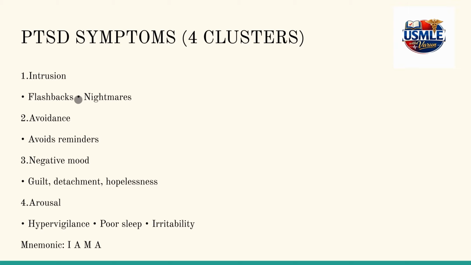PTSD symptoms. We can remember this using the mnemonic IAMA. I is intrusion with nightmares and flashbacks. A is avoidance, avoiding reminders. M is mood changes or negative mood like guilt, detachment, and hopelessness. A again is arousal. Arousal presents with hypervigilance, poor sleep, and irritability.